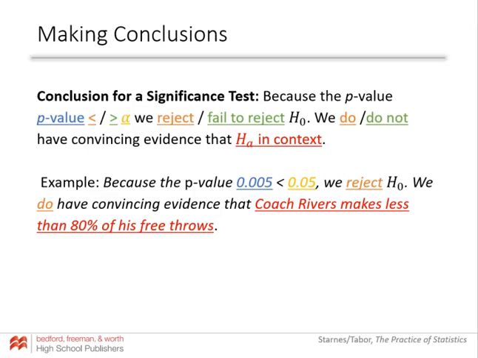If you're saying greater than, you should say fail to reject and do not have evidence. If your p-value ends up being exactly equal, it rarely happens because we take those things out to like 4 decimal places, but if your p-value happens to be exactly equal to your alpha, we're going to use greater than or equal to. Okay, so if it's equal to alpha, we're also going to fail to reject there.